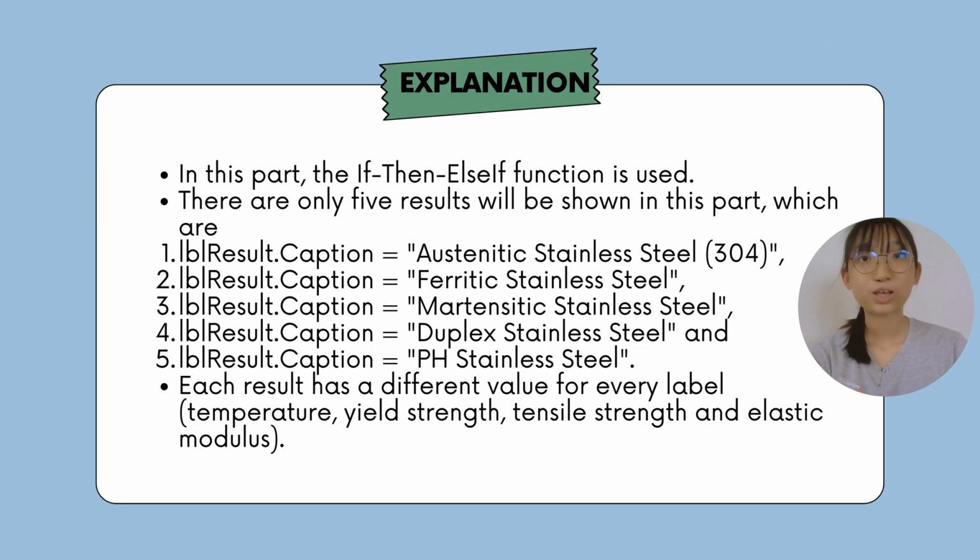In this part, the if then else function is used, so there will be only 5 results shown in the result label. As we know, different stainless steels have different values of yield strength, tensile strength, and elastic modulus. So the if then else function helps us show different property values corresponding to each stainless steel.